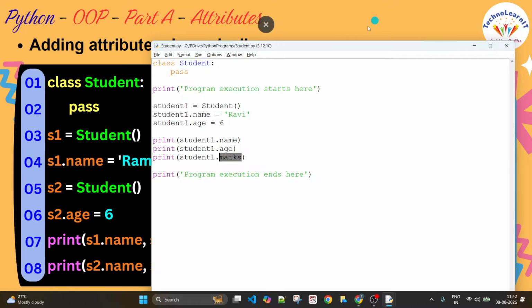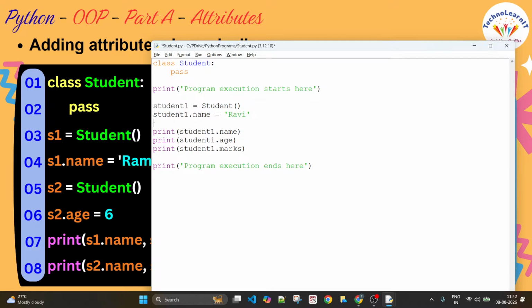Let us try that out quickly. You have student, you have name stored, there is only one for now for this one. You have created one more object of class student.